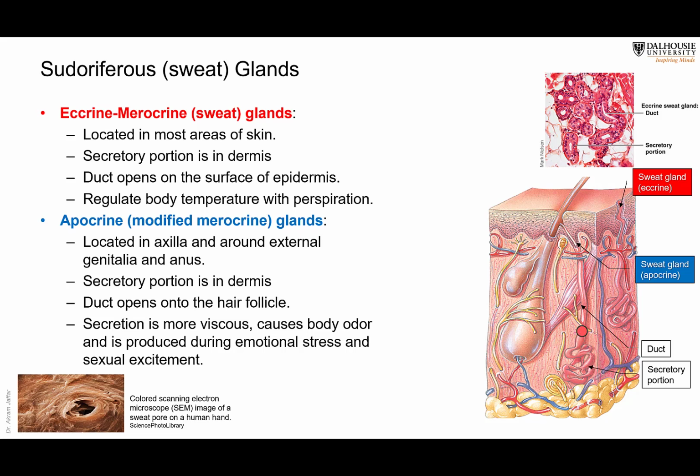The secretory portion is present here in the dermis, and they have their ducts that open on the surface of the skin. These are important for perspiration and controlling body temperature. But then we have another type of sweaty glands. They also secrete by merocrine secretion, but originally, when they discovered them, they didn't think so. So they called them apocrine sweaty glands.